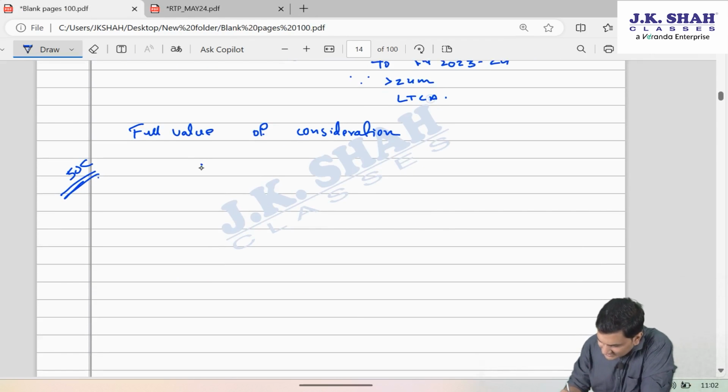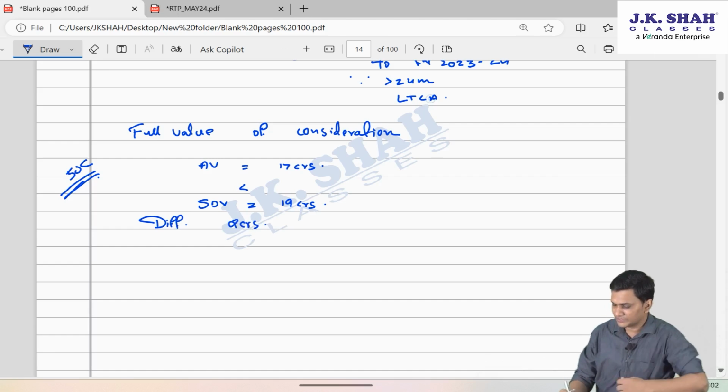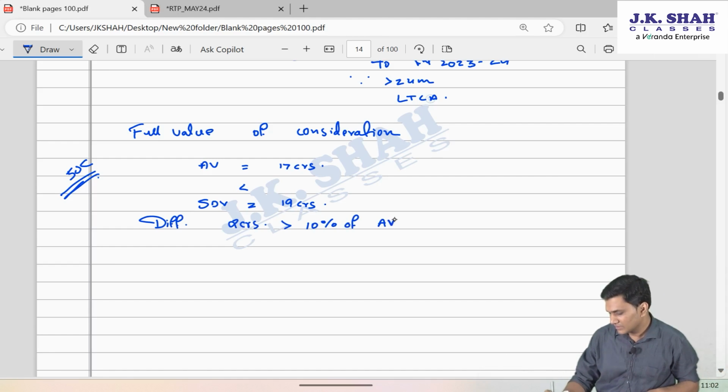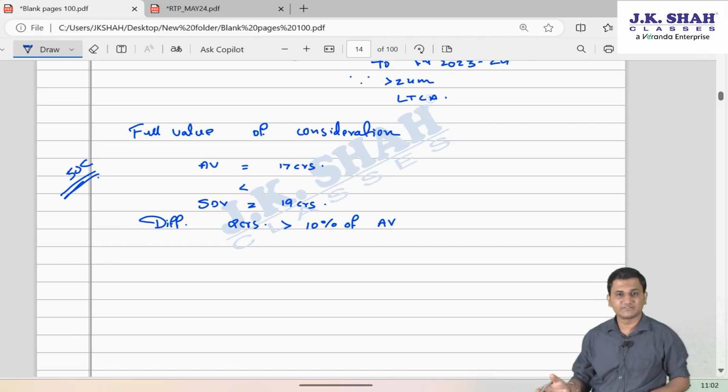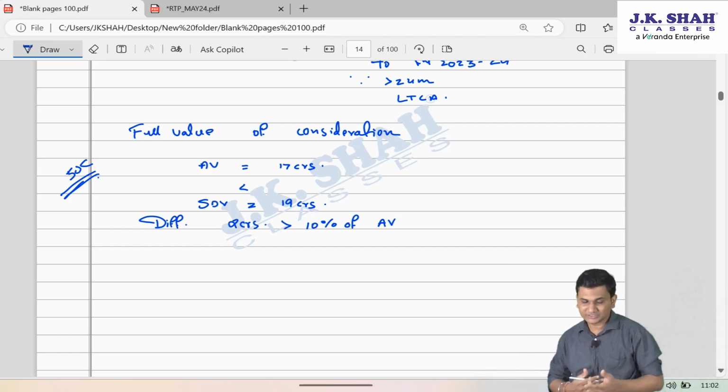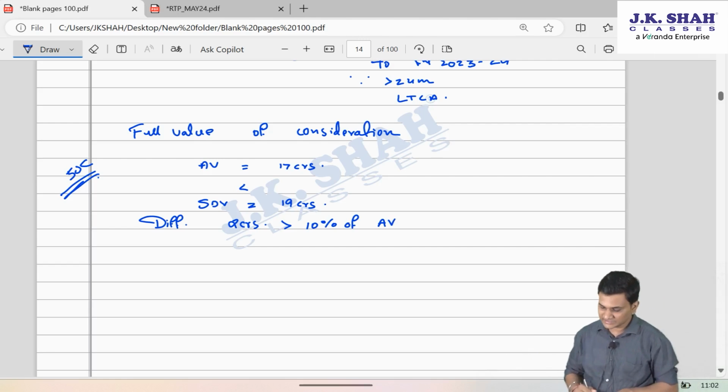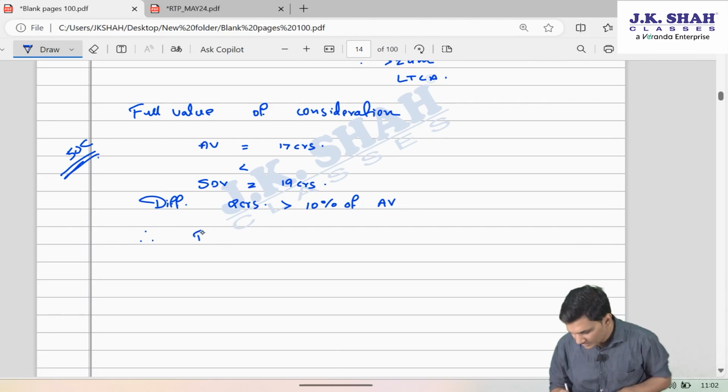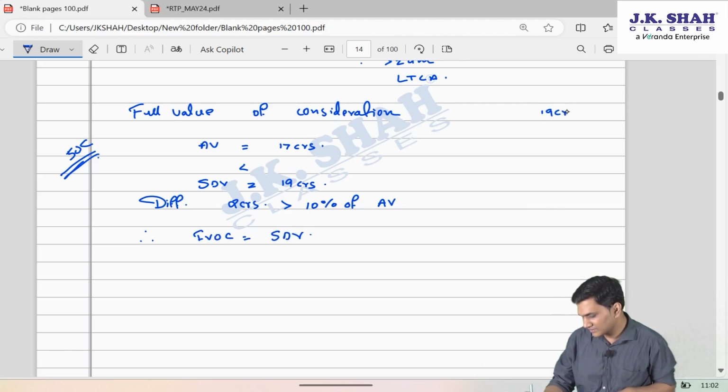So in that case, the agreement value is 17 crores, which is less than the stamp duty value of 19 crores, and the difference between the two is 2 crores, which is greater than 10% of the agreement value, that is, 1.7 crores is the 10% of the agreement value. So the difference of 2 crores is more than 10%. Therefore, FVOC will get replaced with the stamp duty value. So that will be 19 crores.